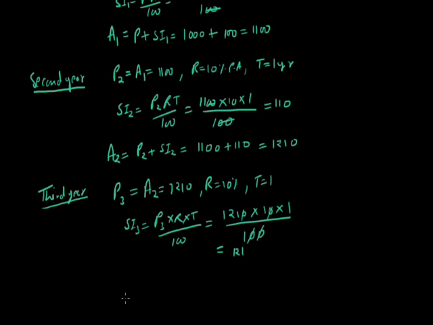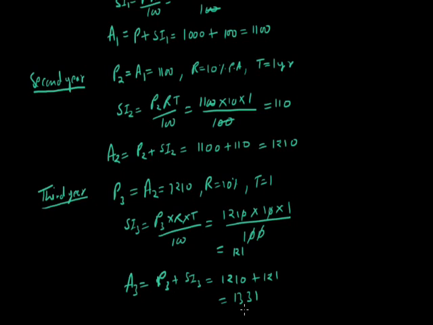So finally the amount at the end of 3 years is P3 plus SI3, which is equal to 1210 plus 121, that is equal to 1331. So this is the amount at the end of 3 years. In this way we can find the compound interest.